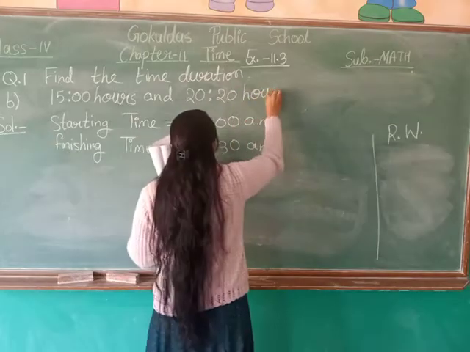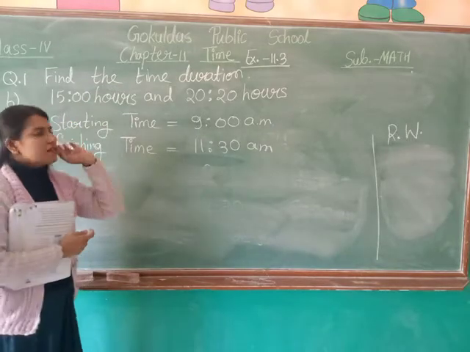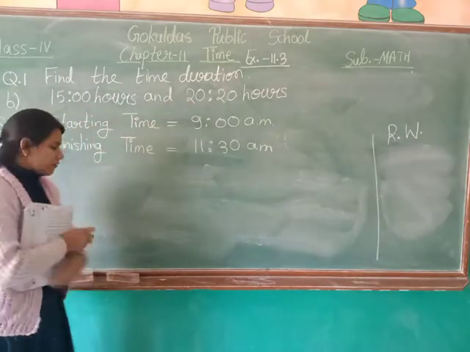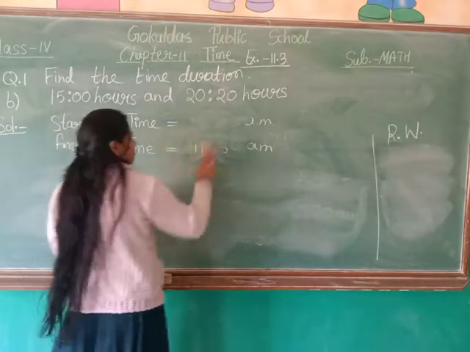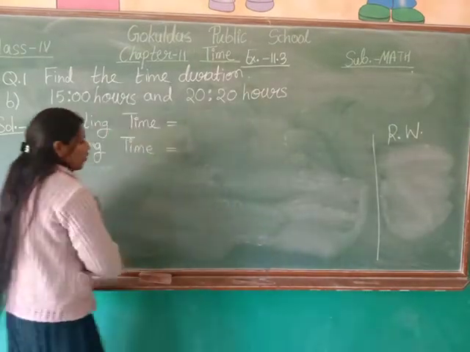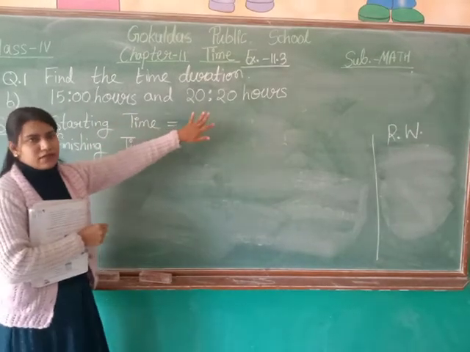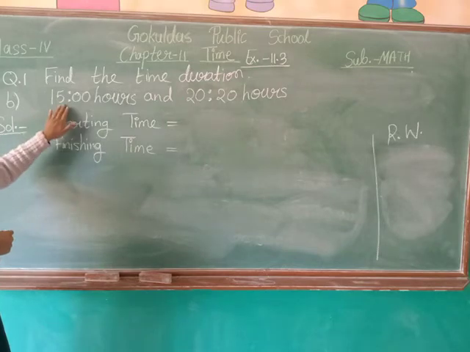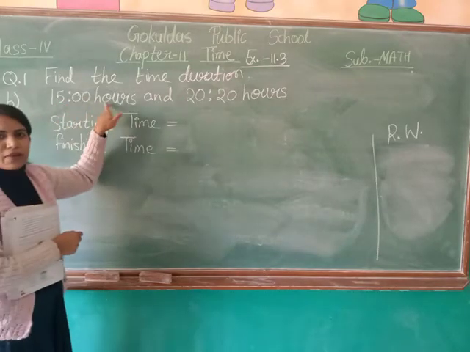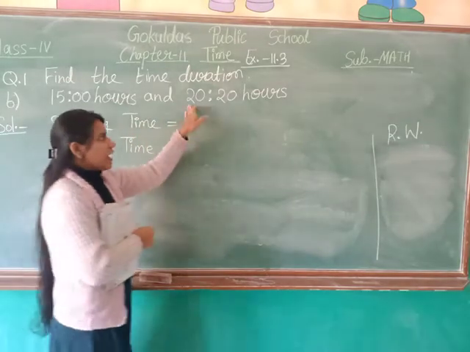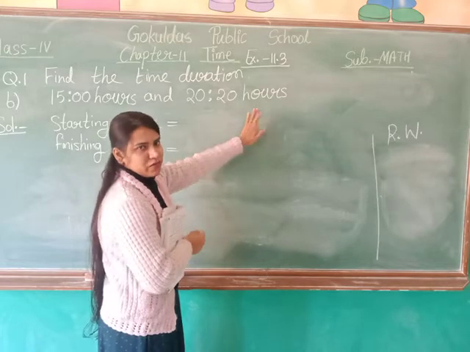The given timings are in which format? Observe it. It is in 24-hour clock format, right? As here 15 hours and 20 hours are given. So by observation we can know that 15 hours will be our starting time of the work and 20 hours will be our finishing time of the work.